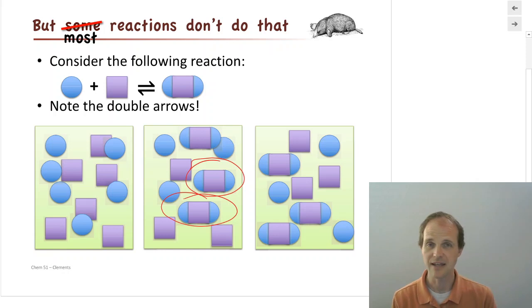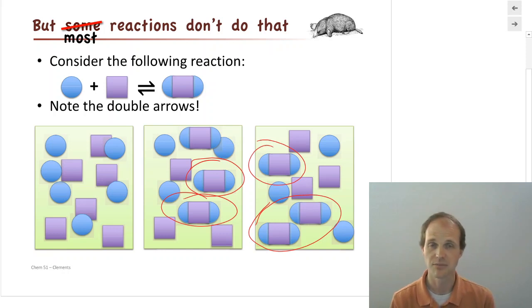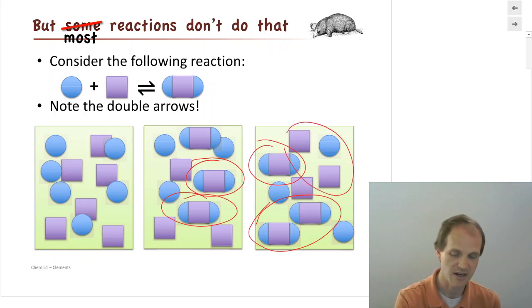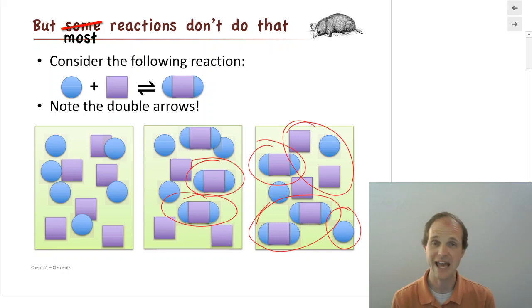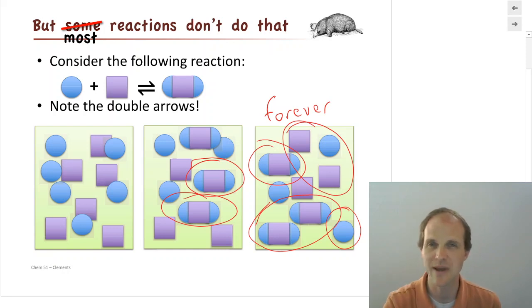But then we find that no matter how much time we wait, we have essentially a constant amount of product, and we essentially have a constant amount of reactant that's still left. And this is forever. There's no limit. There's no, if I just wait long enough, I'm eventually going to make all product. It doesn't happen. You get both going on at the same time.